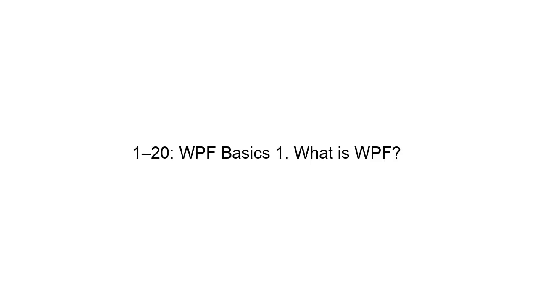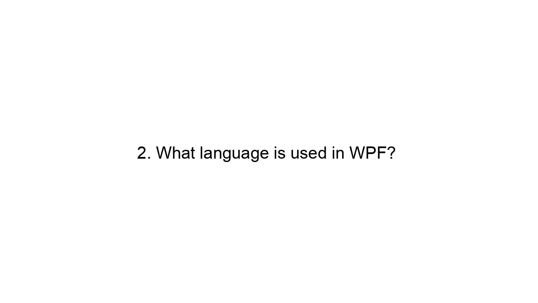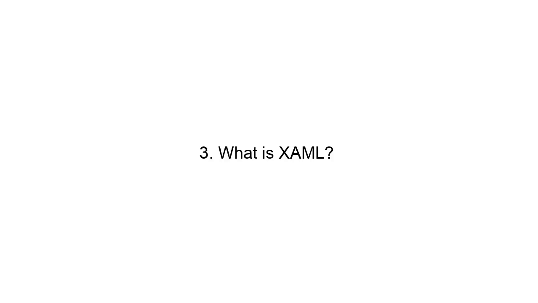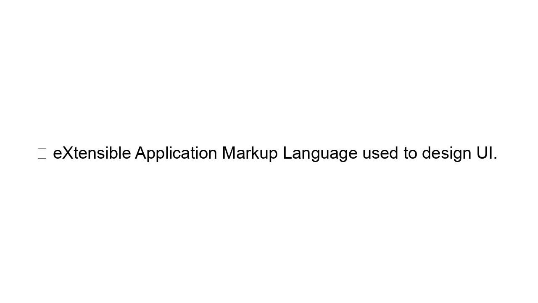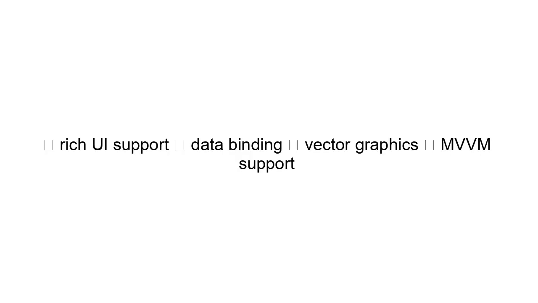1 to 20. WPF Basics. 1. What is WPF? WPF, Windows Presentation Foundation, is a UI framework by Microsoft for building desktop applications. 2. What language is used in WPF? C# for backend. XAML for UI design. 3. What is XAML? Extensible Application Markup Language used to design UI. 4. Why use WPF? Rich UI support, data binding, vector graphics, MVVM support.